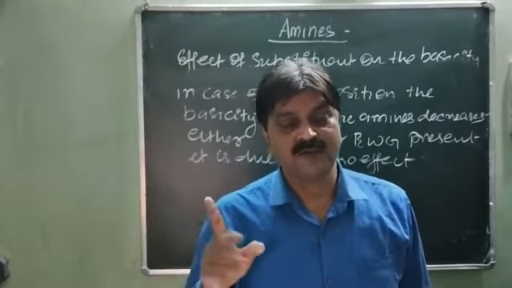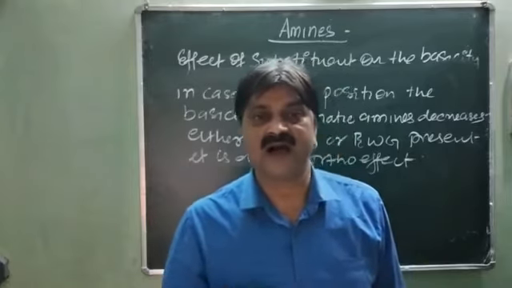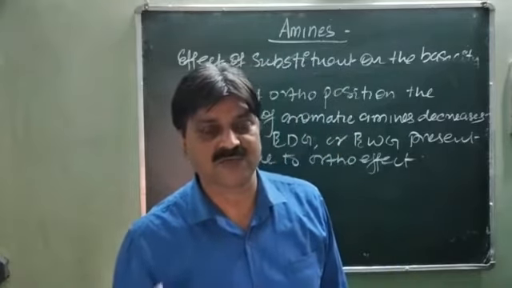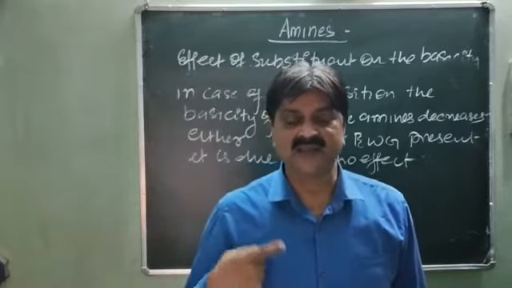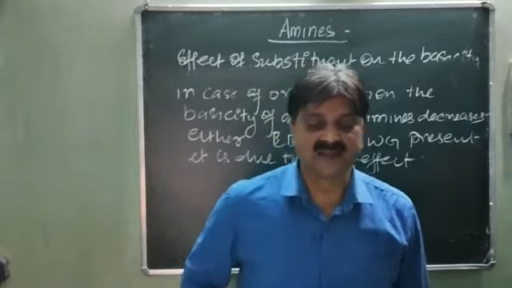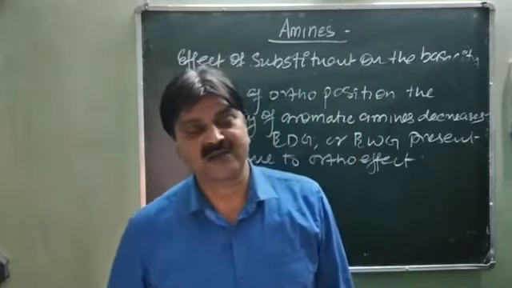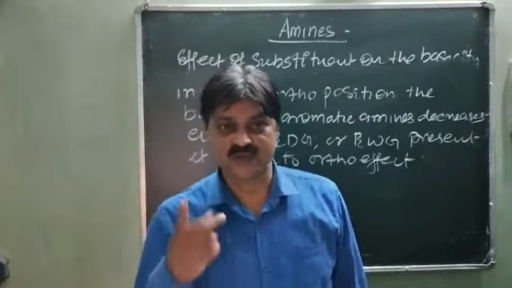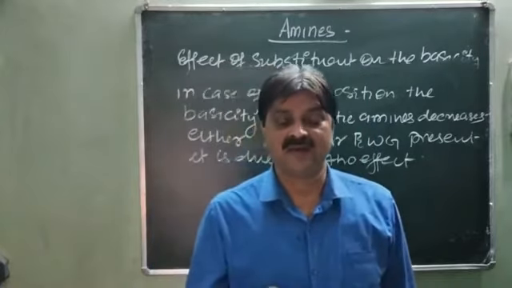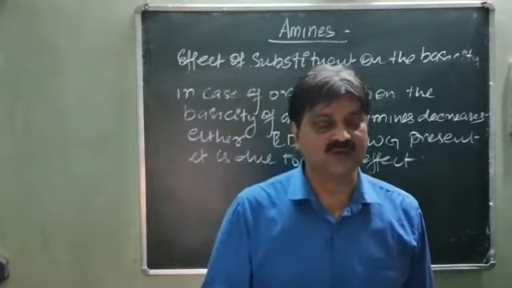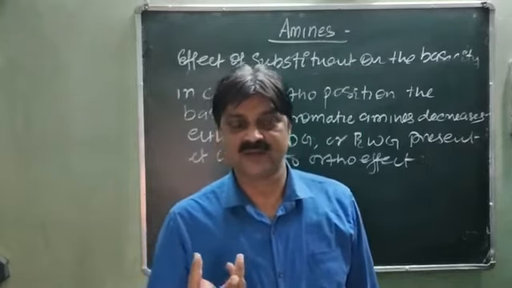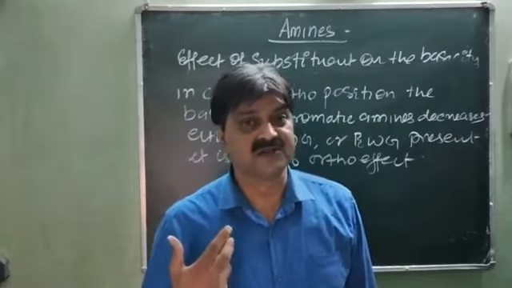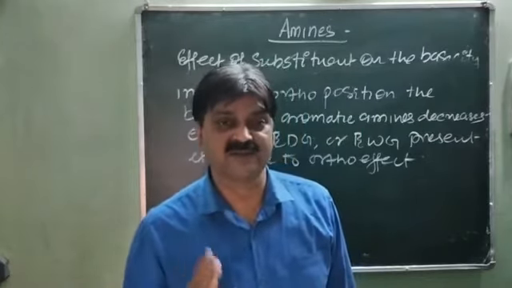Keep in mind, at the para position there is higher basicity due to the plus I effect and hyperconjugation than at the meta position, and in case of the ortho position, whether an electron donor group or an electron withdrawing group is present, their basicity is lower as compared to aniline. Why? Due to the ortho effect. This steric hindrance causes less basic character as compared to aniline.